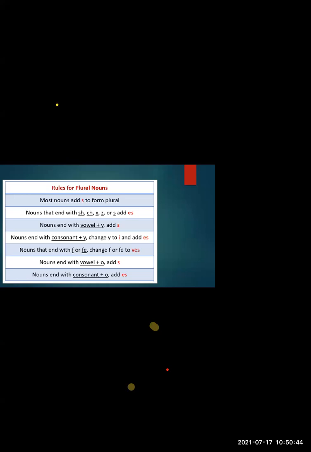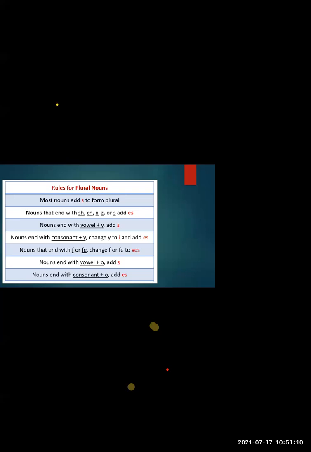Knife. Which letters do we have in the last? FE. So to make it a plural form, as I told you, we have to remove the FE. Hence, the FE is removed and the plural noun of the word knife becomes knives.